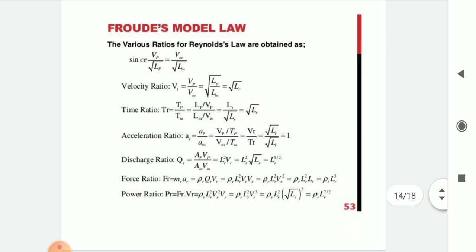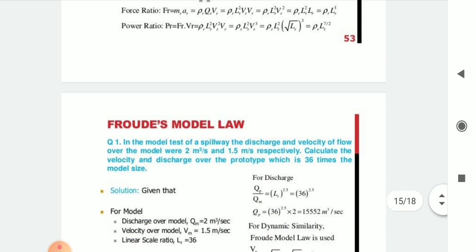The various ratios for Froude's law are obtained as: Vp upon square root Lp is equal to Vm upon square root Lm. That is the velocity ratio Vr, time ratio Tr, acceleration ratio Ar, discharge ratio Qr, force ratio Fr, and power ratio Pr. Similar to the Reynolds number, here the Froude number is the same for model and prototype. We have the values. Let's take one example.